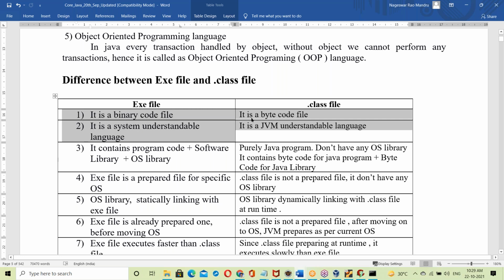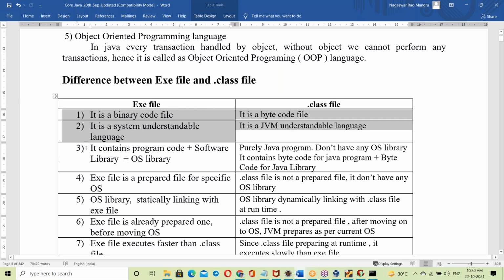What is dot class? It's a bytecode file, a JVM understandable language. Binary code is a processor understandable language, and bytecode is JVM understandable.